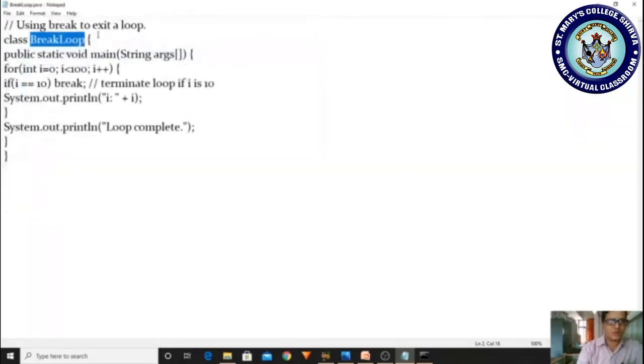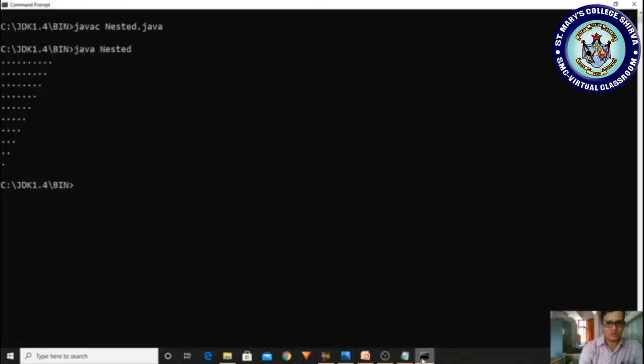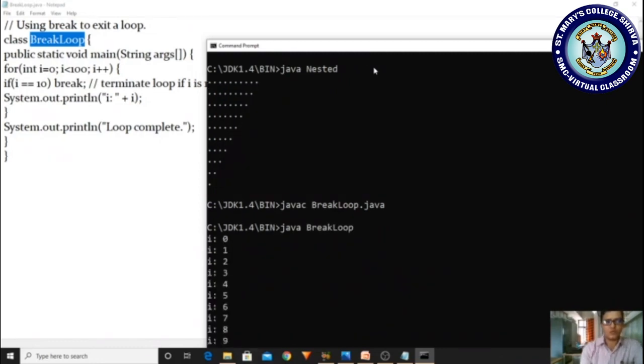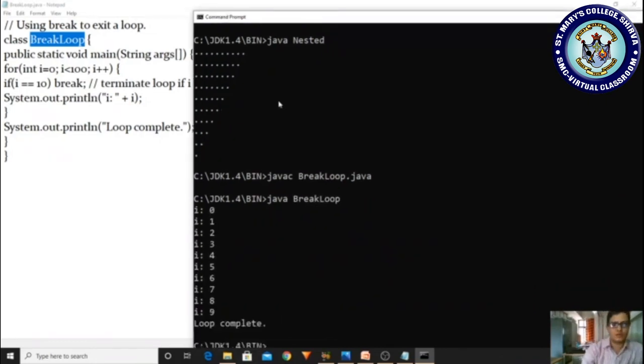Paste.java. Now compile it, javac break loop.java. There is no mistake. Run the program, break loop. Now we are getting the break loop output.